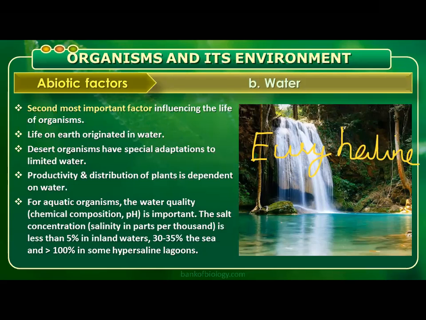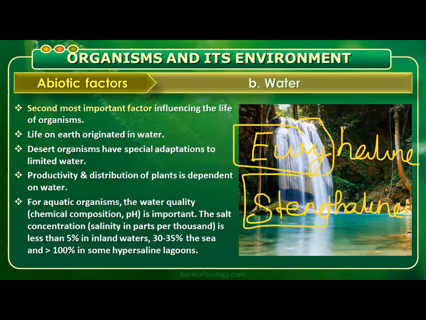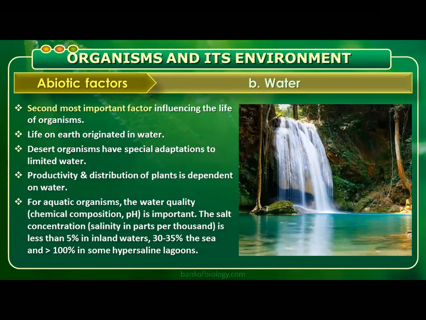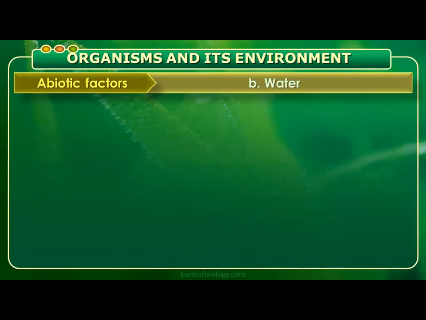So those who can tolerate salinity fluctuations, we can say euryhaline. Those who cannot tolerate salinity fluctuations can be called stenohaline. If I say stenothermal, you should understand it means cannot tolerate temperature fluctuation. That's why I'm asking you to remember these two: eury, which can tolerate; steno, which cannot tolerate. So eurythermal, euryhaline, stenothermal, stenohaline are to be remembered. Next.